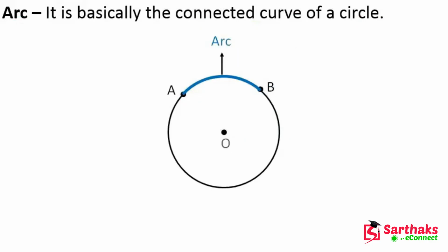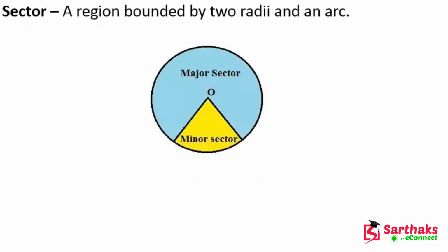Now let's talk about the arc. What is an arc? It is basically a connected curve of a circle. Here you can see that if we join A to B, this smooth curve is the arc of the circle. So basically it is a part of a circle. I hope you get this point. Okay, now let's move on.